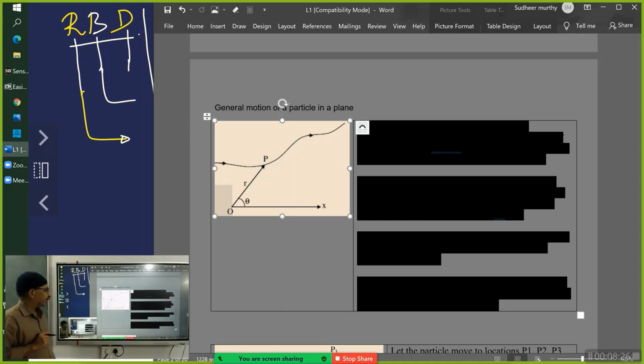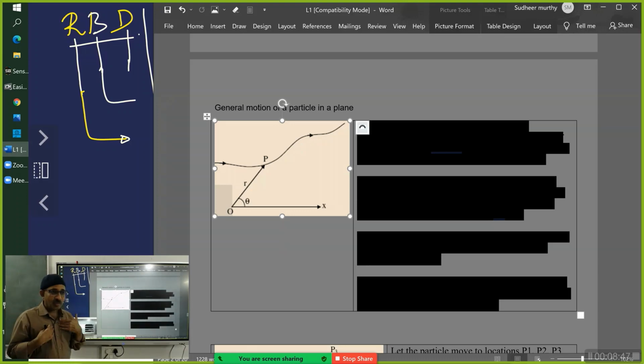What else do you observe here? Every point has its position vector. Excellent. I want these keywords: the particle at point P with respect to a reference point.